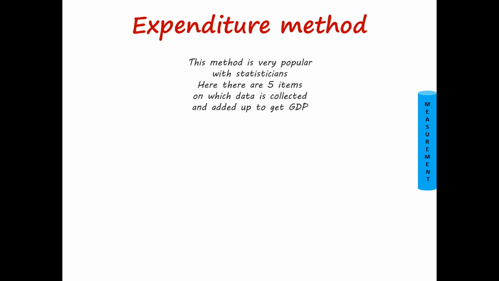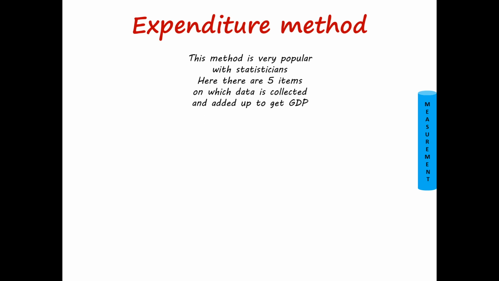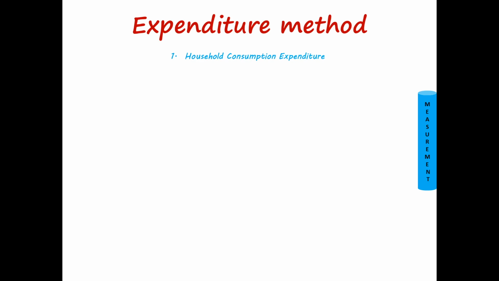The last method is the expenditure method, the third method. Friends, this is one of the most popular methods with statisticians. Statisticians normally use this method because statistical data availability is very handy in the expenditure method. Here there are 5 items on which data is collected, and then all these items are added up together to get our gross domestic product, our national income. So what are these items?